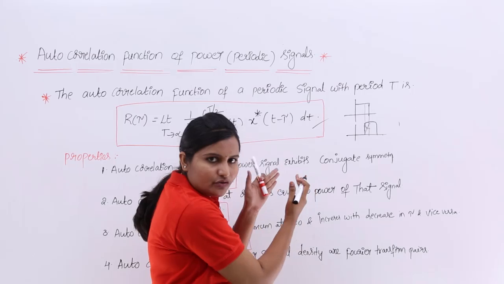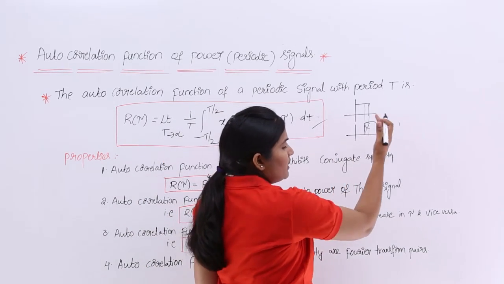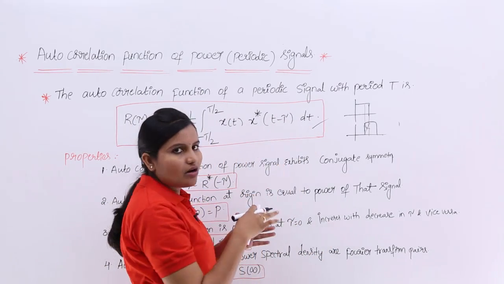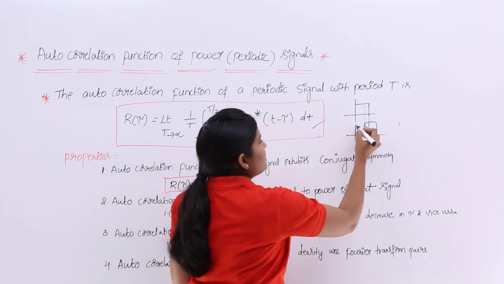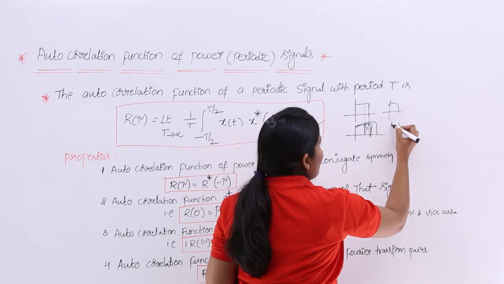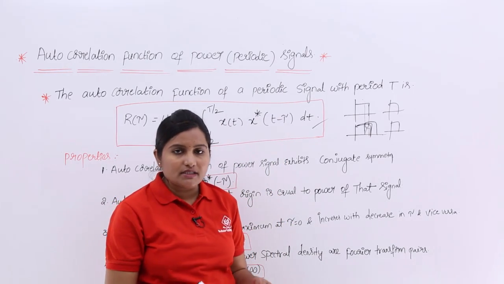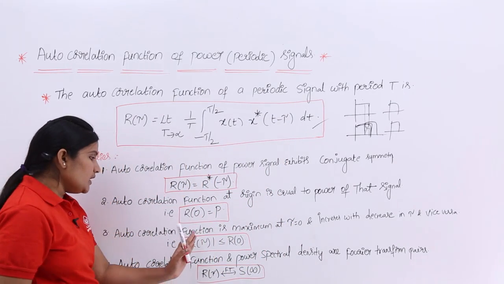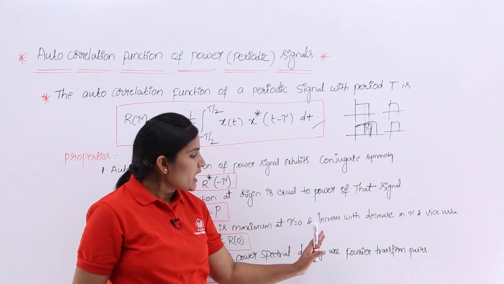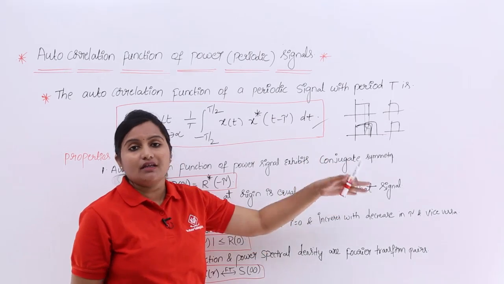If you reduce tau, the measure of similarity increases. If you make tau equivalent to 0, you are not shifting the second function, and you are comparing your signal with the same signal. Then similarity is 100%. That is why autocorrelation function is maximum at tau equivalent to 0, increases with a decrease in tau and decreases with an increase in tau.